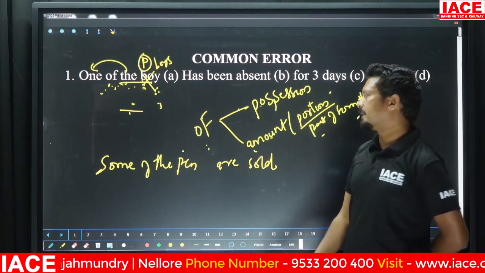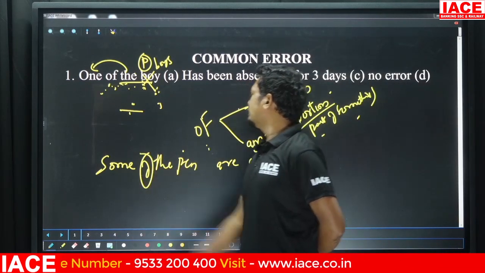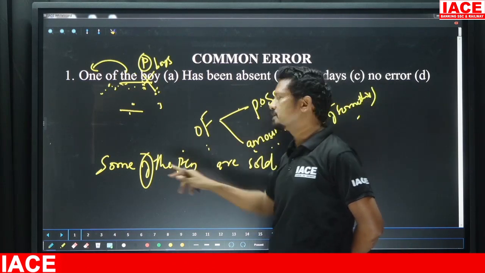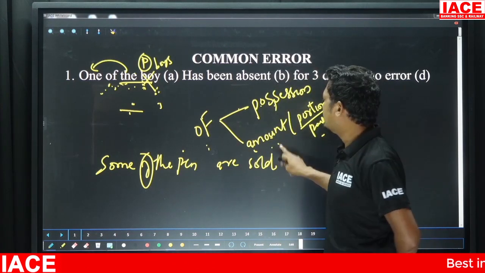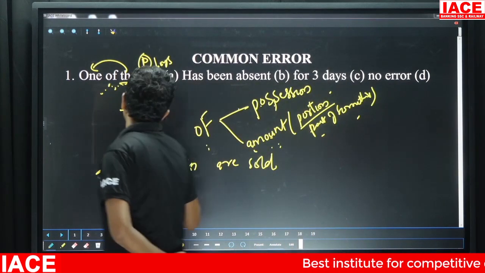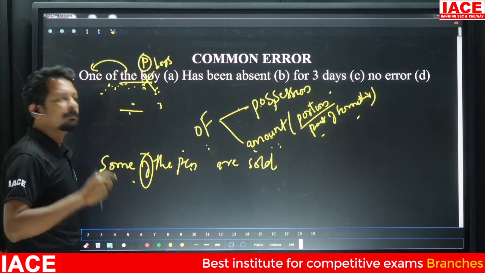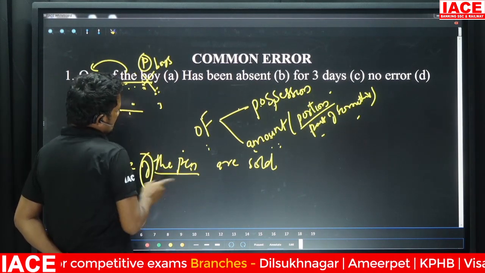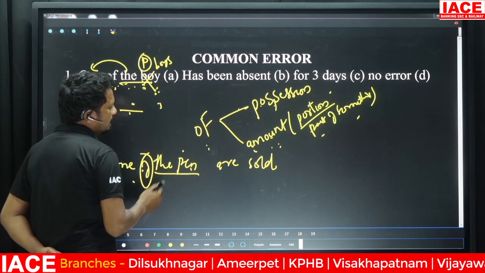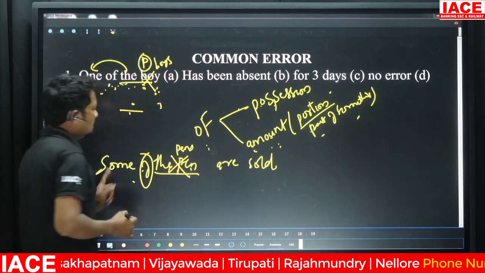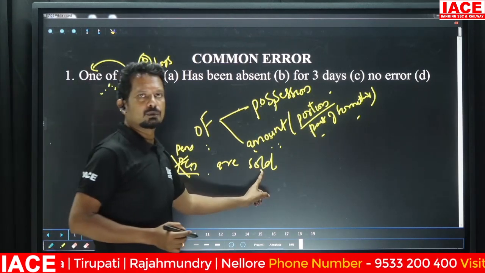In this case, is "of" used as possession or amount? It is referring to amount, which means portion of something. I've told you that the word which comes after "of" needs to be in plural form. So "pen" should be replaced with "pens": "Some of the pens are sold."